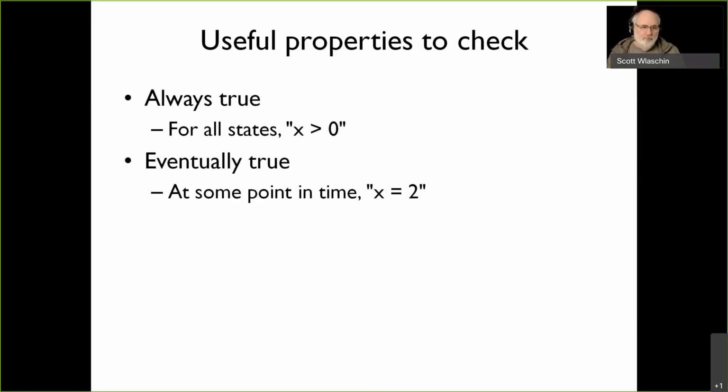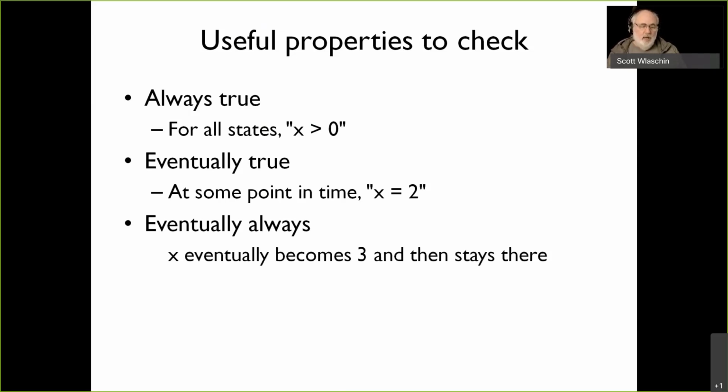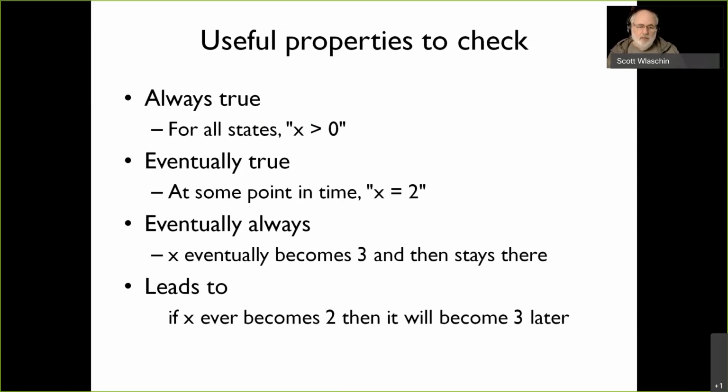Eventually always is an interesting one, and you use this for where something is done. So when something eventually becomes done, it's not always done, but eventually it does become done. But when it does become done, it stays done. In our case, x eventually becomes 3, and then it stays there. It's done. At that point, our counting to 3 is done, and it just kind of loops around, staying at 3. So that's what's called eventually always. And another useful one is leading to. So if x ever becomes 2, then I guarantee it will become 3 later. But if I said if x becomes 3, I guarantee it will become 1 later, that's not true.